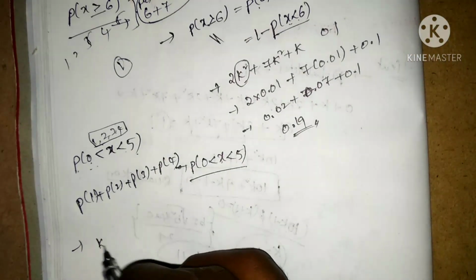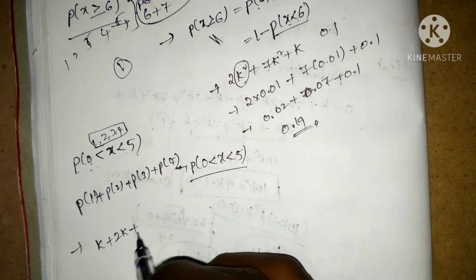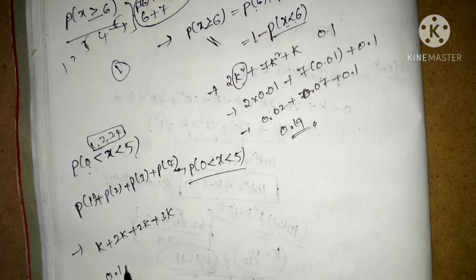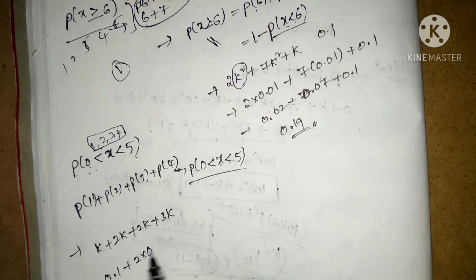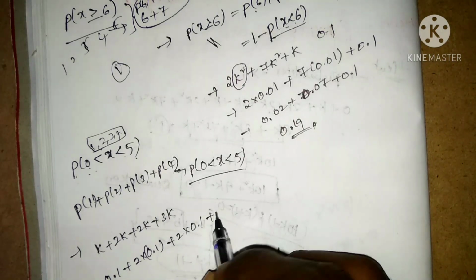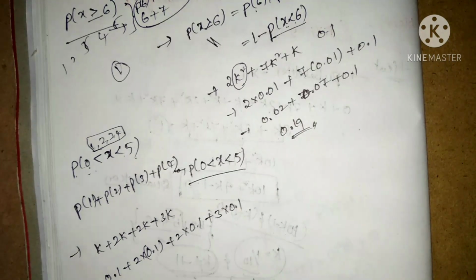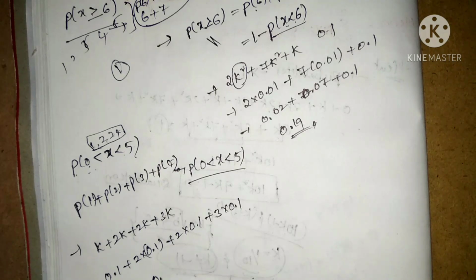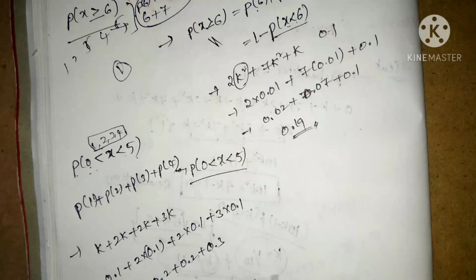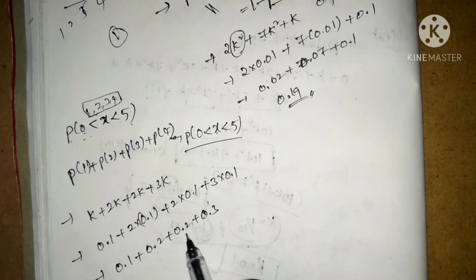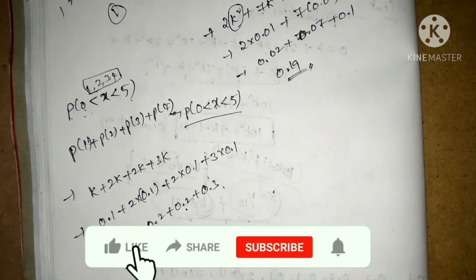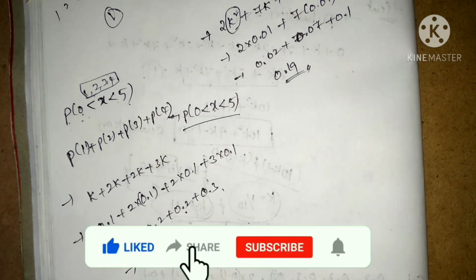It is k plus 2k plus 2k plus 3k. Here 0.1 plus 2 into 0.1 plus 2 into 0.1 plus 3 into 0.1 is going to be 0.1 plus 0.2, 0.2 plus 0.3. The value is going to be 0.4, 0.5, 0.8. The value of the third one is 0.8.